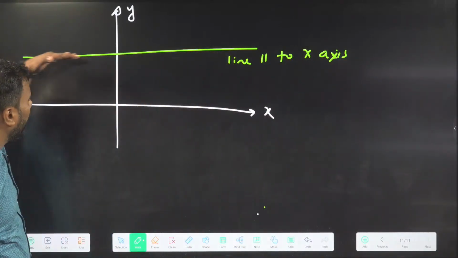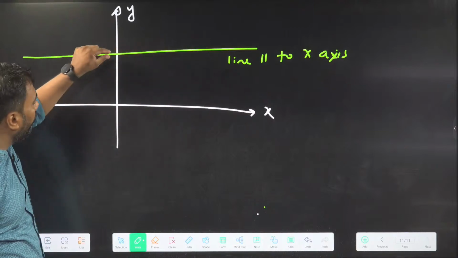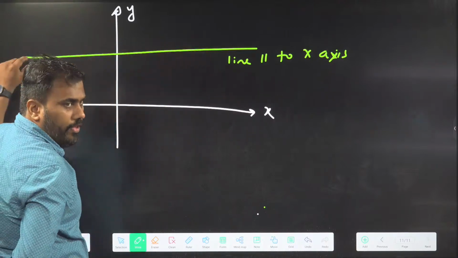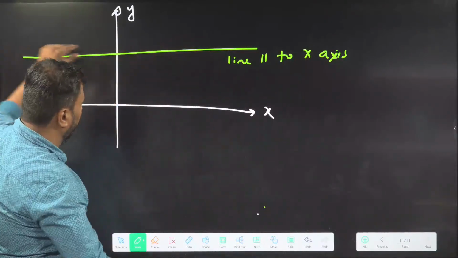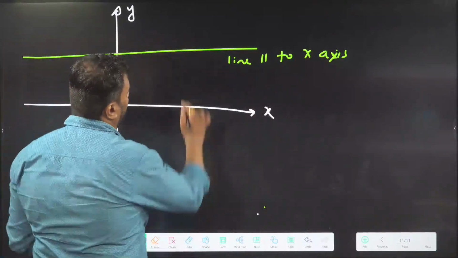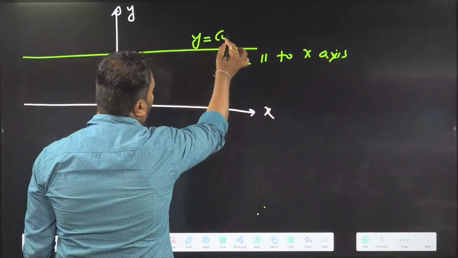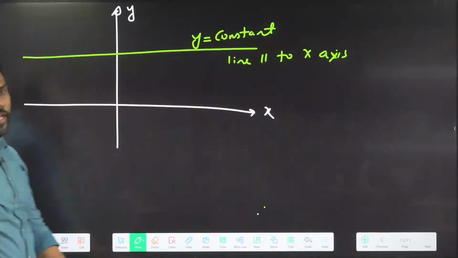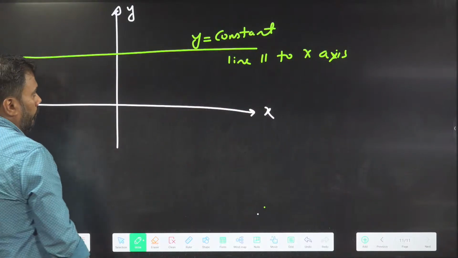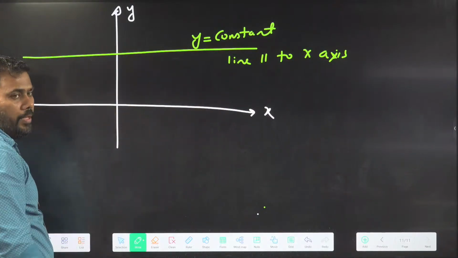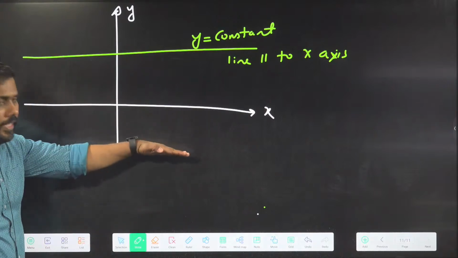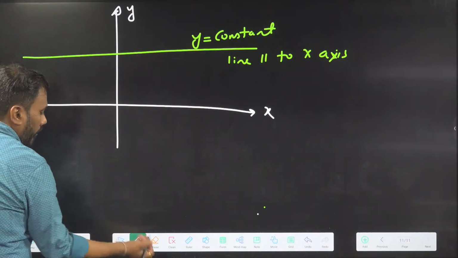When we have a line parallel to the x axis, the value of the y coordinate at each point will be the same. The value of y is constant here, so y equals constant. This is the equation of this kind of line. If that constant is positive, the line will be up. If that constant is negative, the line will be down, on the negative side. So here y is constant.